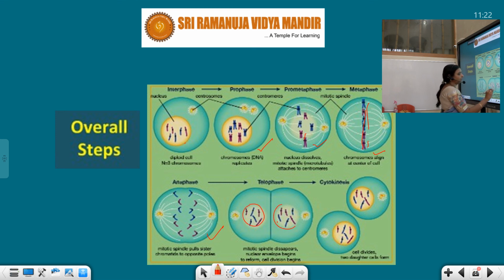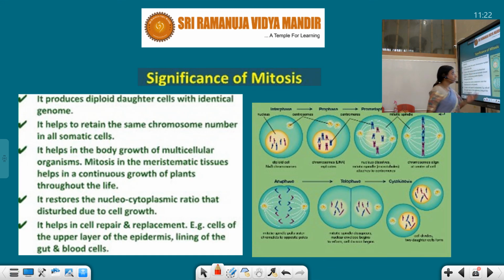The two nuclei are formed here. Again, nuclear membrane is formed, and with cytokinesis, two cells are formed. If cytokinesis does not occur, two nuclei are there, and they form again many nuclei. So multinucleate condition forms.